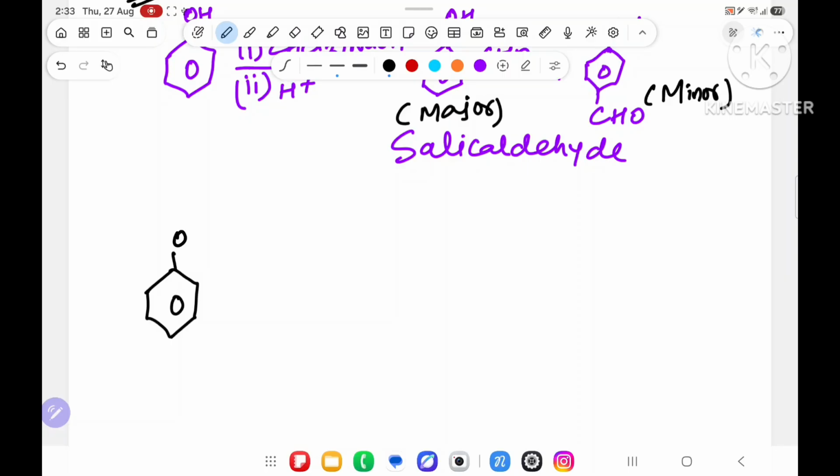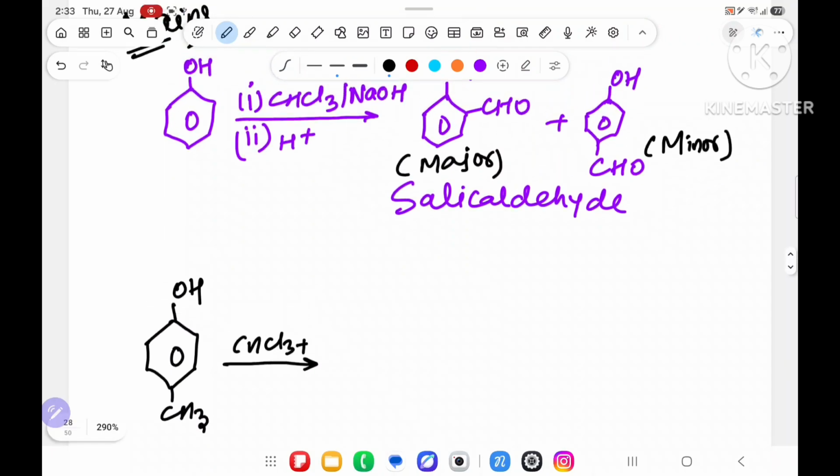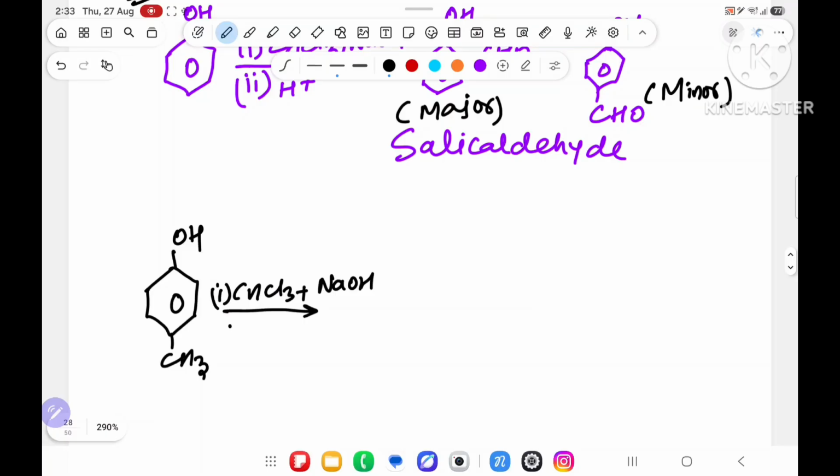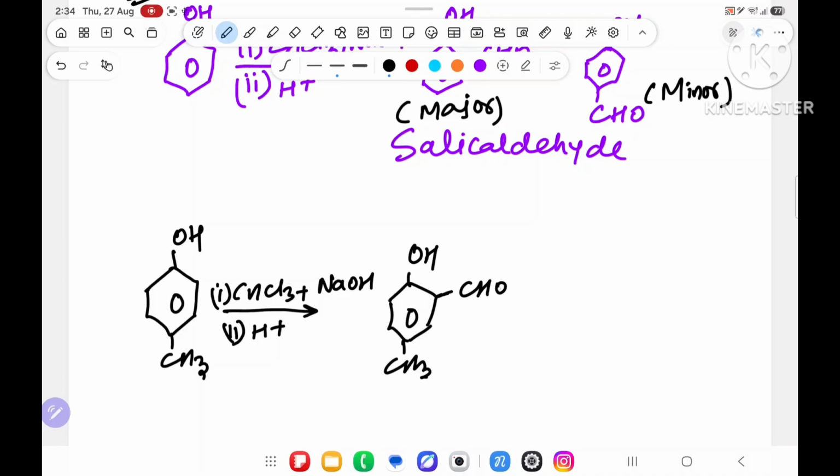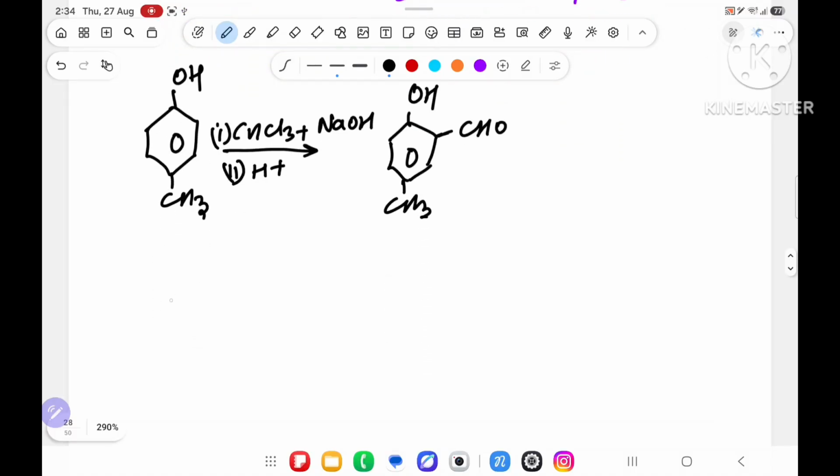Over here I have taken OH, over here I have taken CH3, and I am saying react with CHCl3 in presence of NaOH as the first reagent, and take the second reagent as H plus. What will you say? Two products are required to come, one at para, one at ortho, but already someone is taking the place, so it will come at the ortho position. Because on para already someone is sitting, so ortho, this side or this side, any one side you can attack.